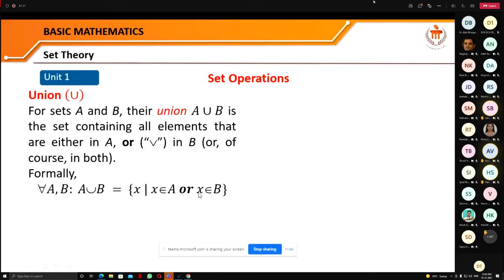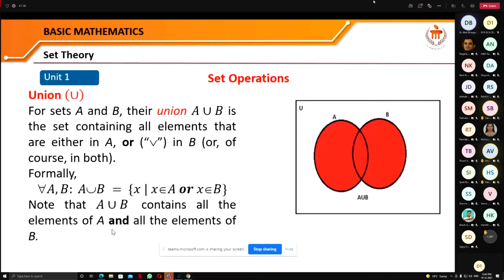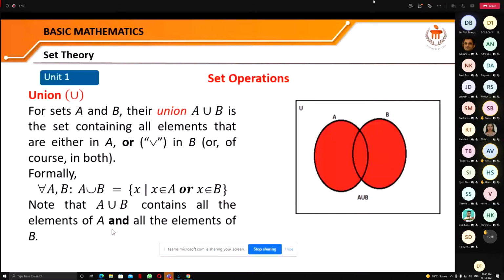So you can see that A union B contains all the elements of A and all the elements of B. Once you club those elements, when you find A union B, it might be possible that there are some elements that are common in A and B. So what happens in that case? Then you should write them only one time.